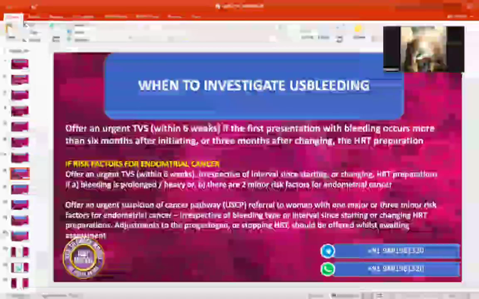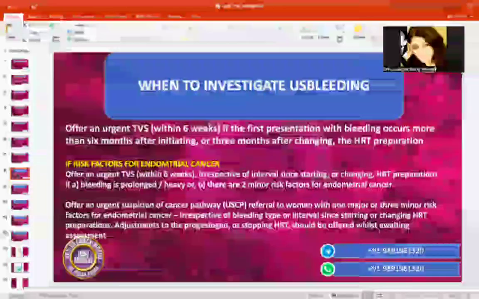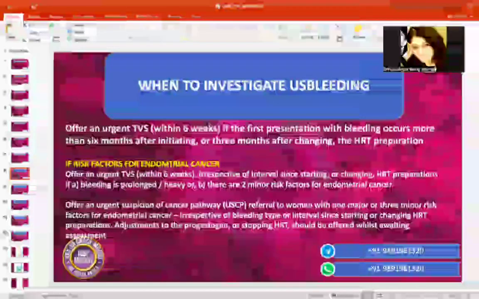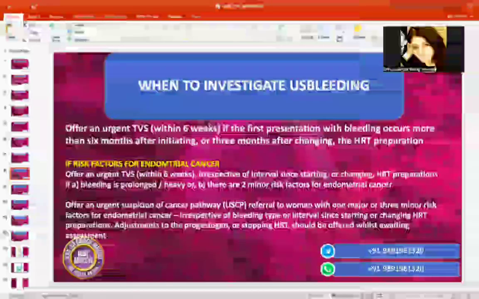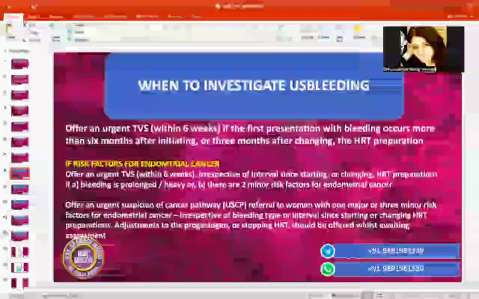So we call it in medical terms as unscheduled bleeding. If she gets this bleeding before 6 months, will you not call it unscheduled? Yeah, it will still be an unscheduled bleeding. Then how you are going to say it? So if there is an irregular bleeding while you are on hormone replacement, we call it as an unscheduled bleeding.